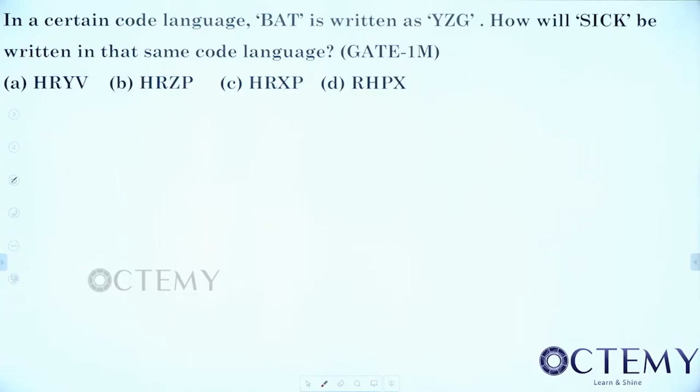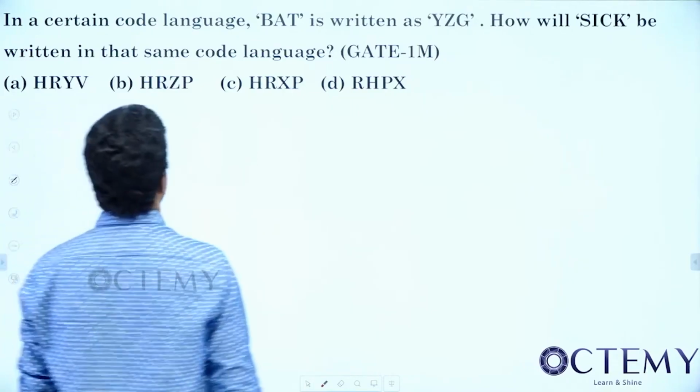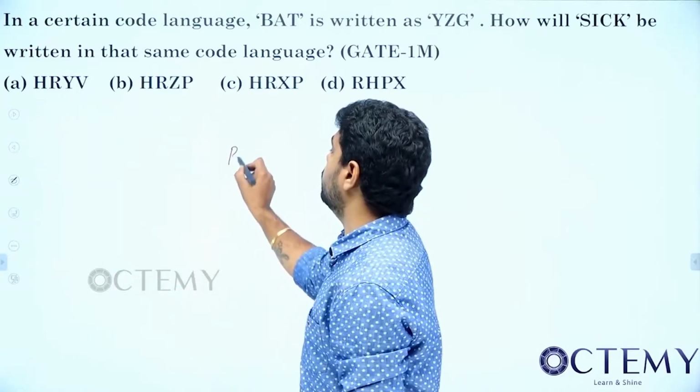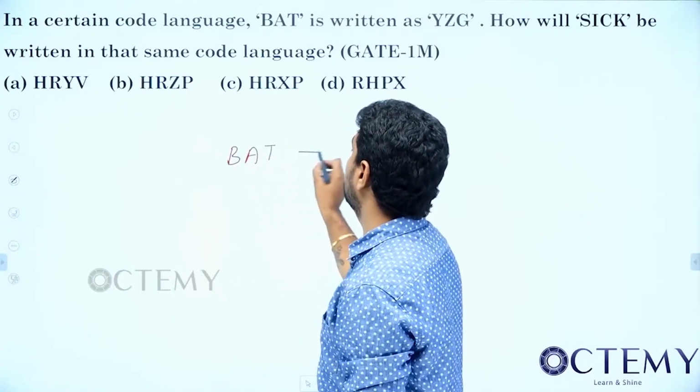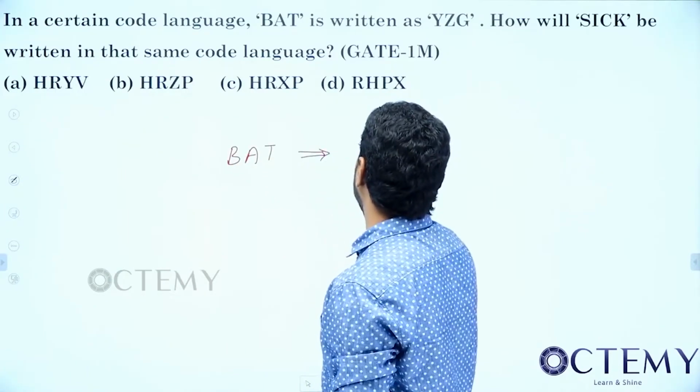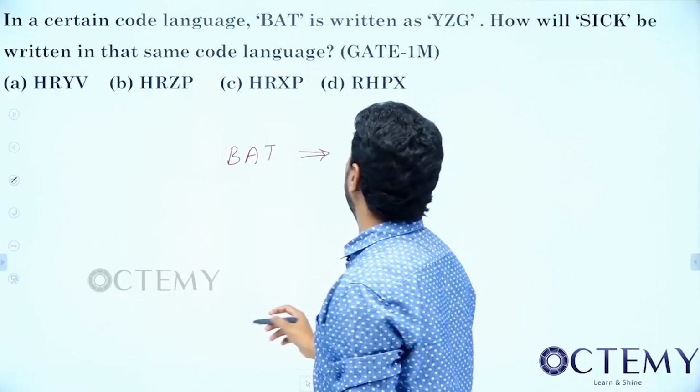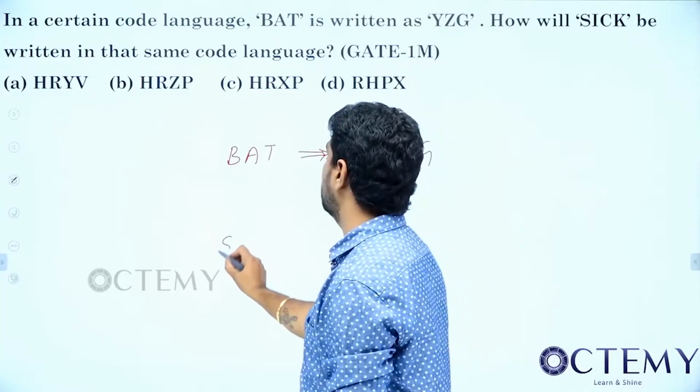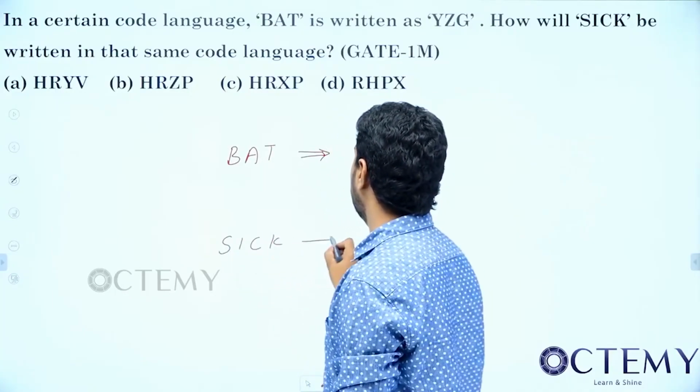Simhan commented C. See, in a certain code language, BAT is written as YZG. Next, we want to find out SICK, S-I-C-K.